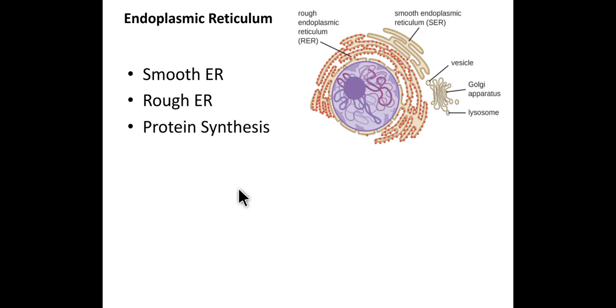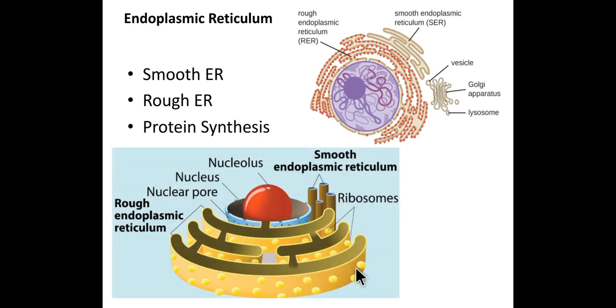See this picture. This picture clearly indicates the rough endoplasmic reticulum due to the ribosomes, and the smooth endoplasmic reticulum without the ribosomes. The endoplasmic reticulum is involved in protein synthesis as well as translocation of materials inside the cell. The endoplasmic reticulum is also important in forming compartments.